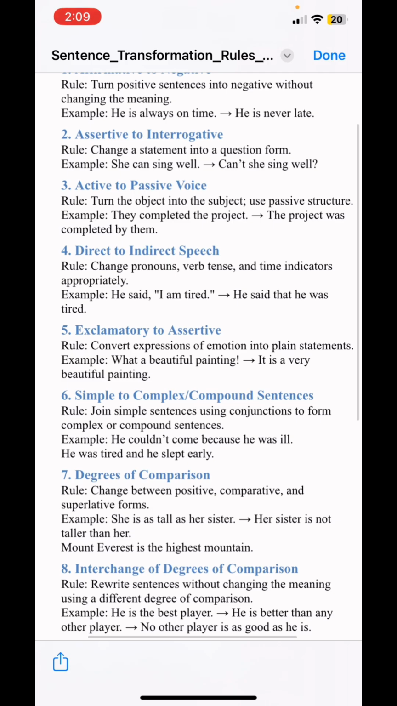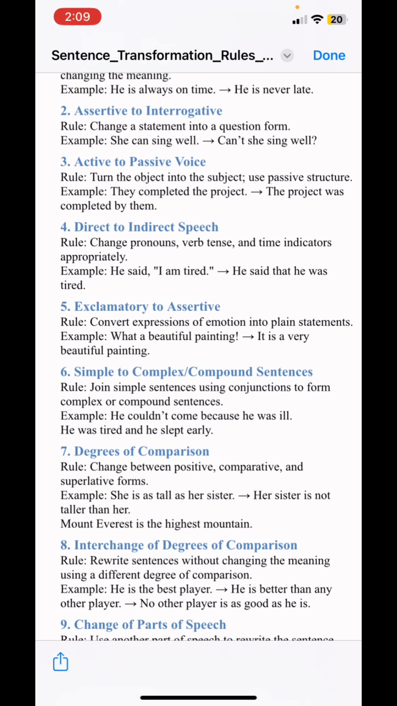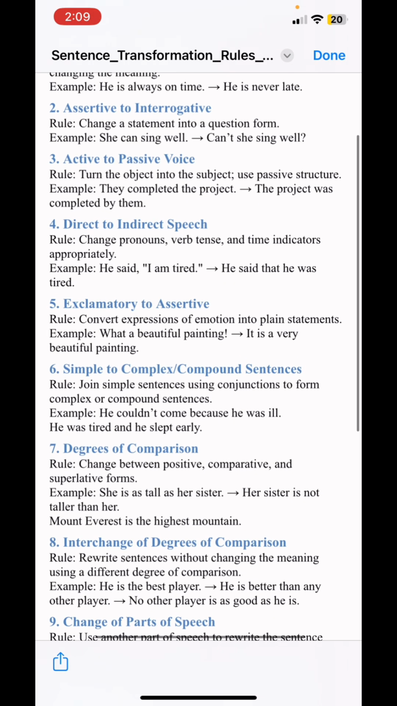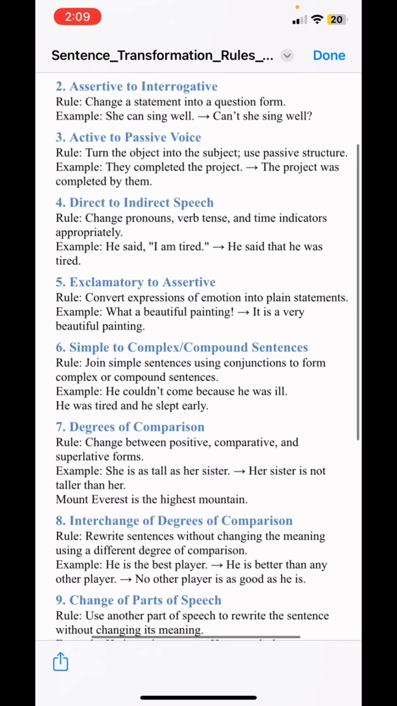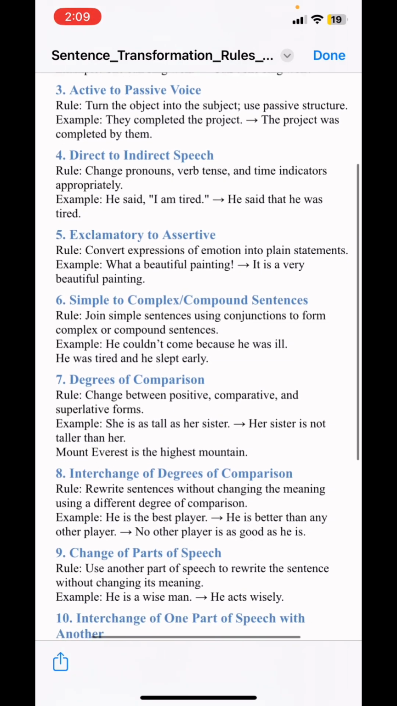If we see the fourth one, that is direct to indirect speech. This is another form of changing sentences that changes the pronouns, verb tense, and the time indicators appropriately. If we look at the example: he said, I am tired. And if we change the sentence: he said that he was tired. So basically here he is saying that he is tired, but we are watching this from a third perspective, that is, he said that he was tired.